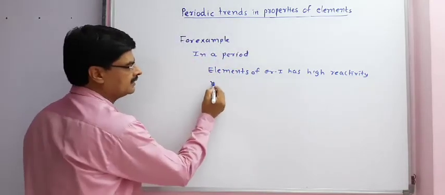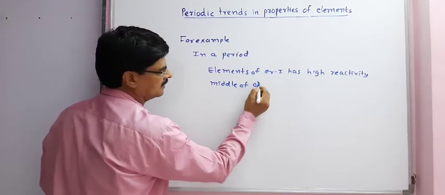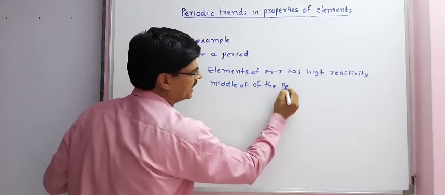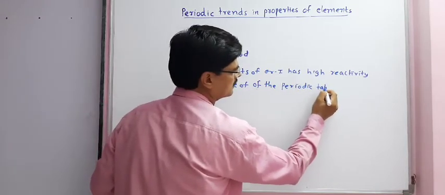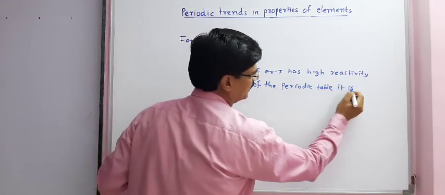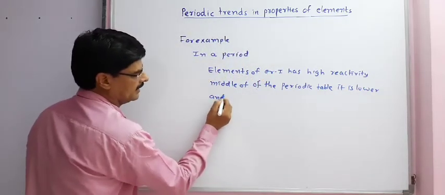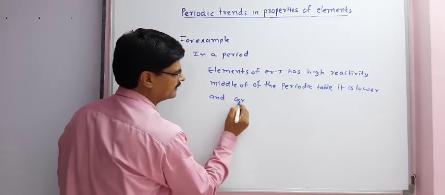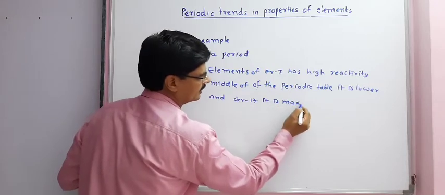But in the middle of the periodic table, it is lower, and for group number 17 elements, it is maximum.